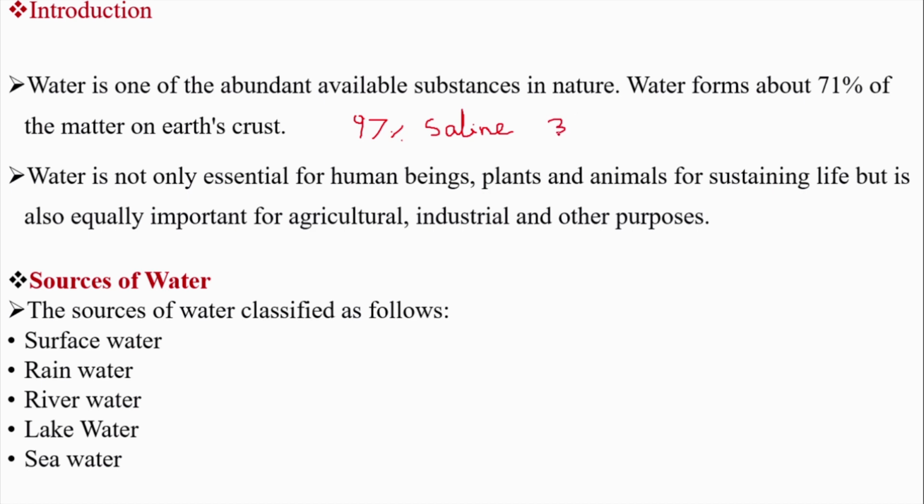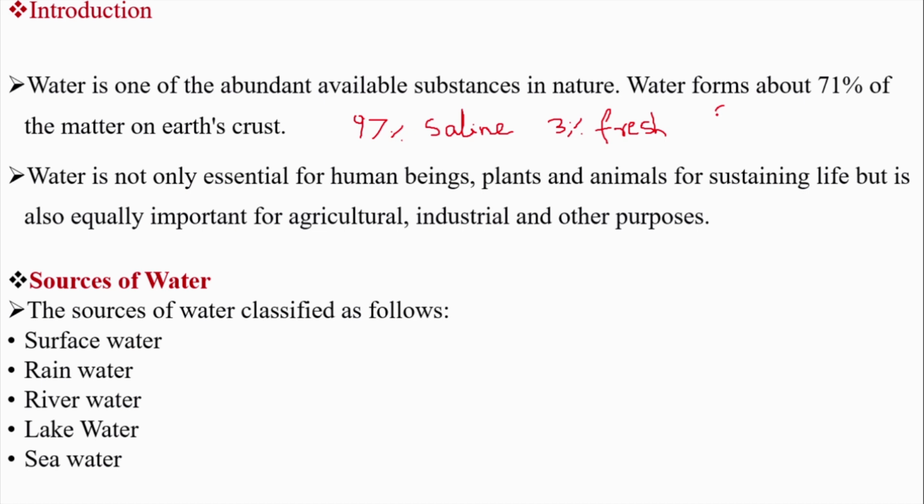Hardly 3% of water is considered as fresh water. All this fresh water once again is not ready for our usage. The reason behind this is this 3% is not readily available in the liquid form.